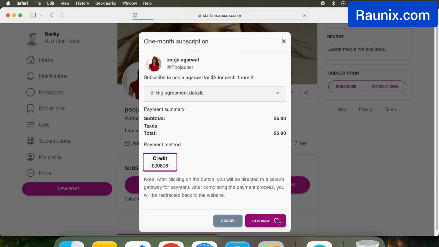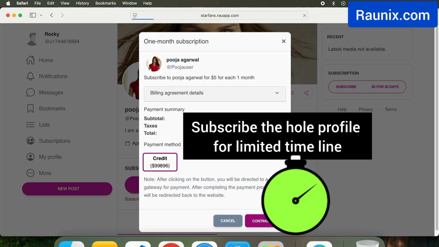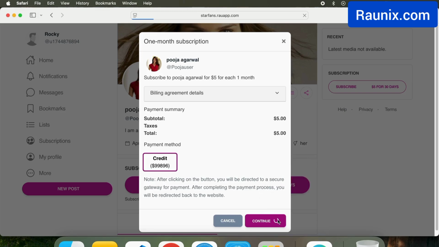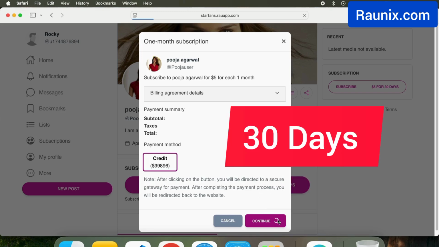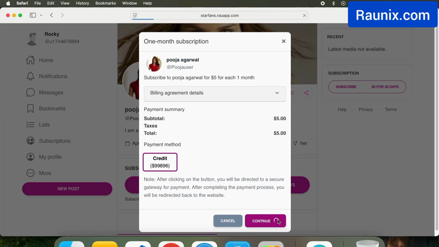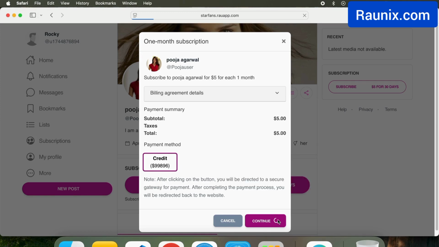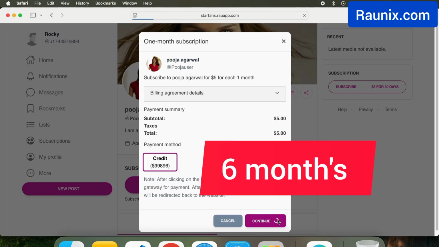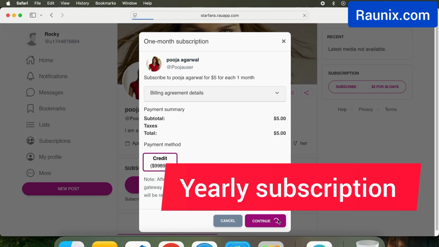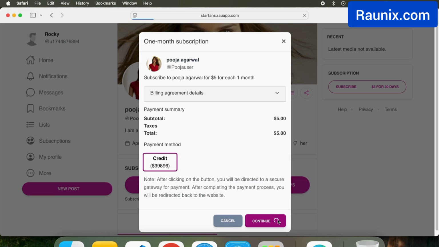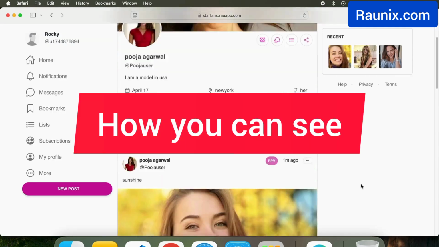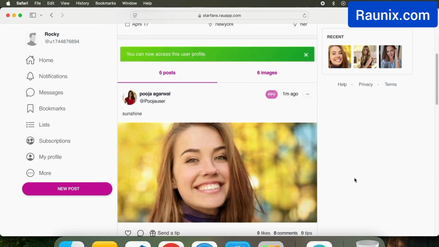And that is how a customer can subscribe to the whole profile for a limited timeline. Let's say they subscribe for 30 days. Then after 30 days, their access to that profile will automatically be removed. They need to subscribe again. So it is like a monthly, 6 month, or yearly subscription people can take to access profiles that they want to check out. And that is how you can see it. Now I can see all the photos of this profile once I subscribe.